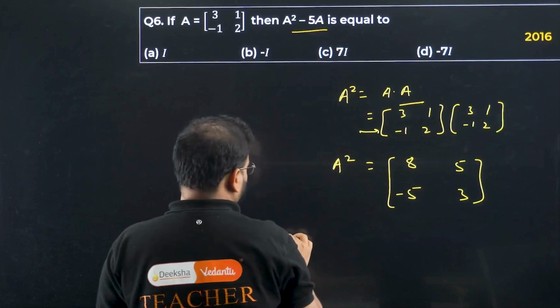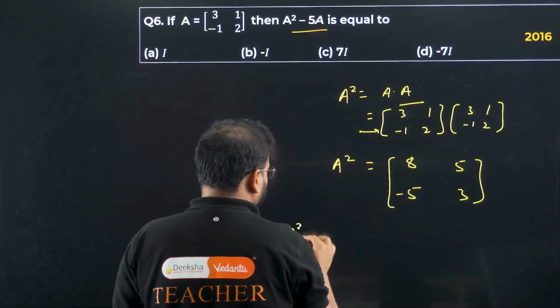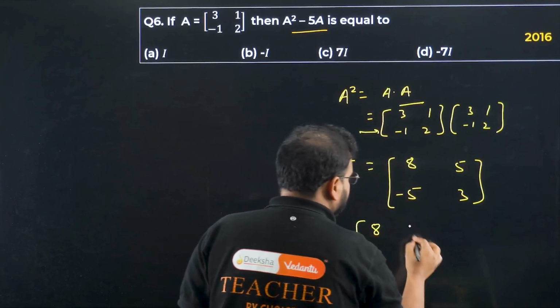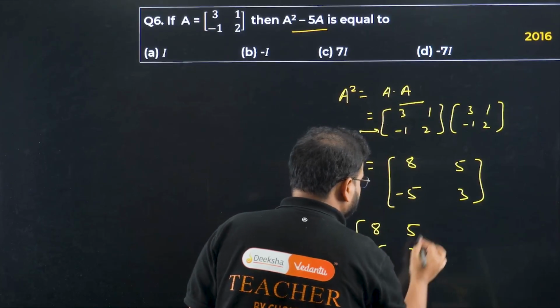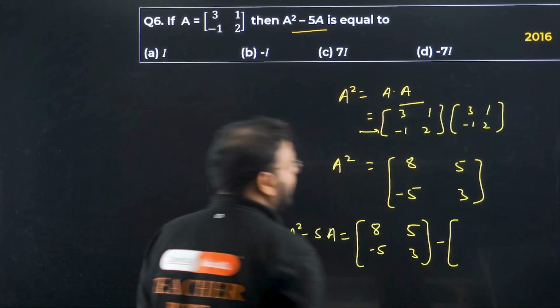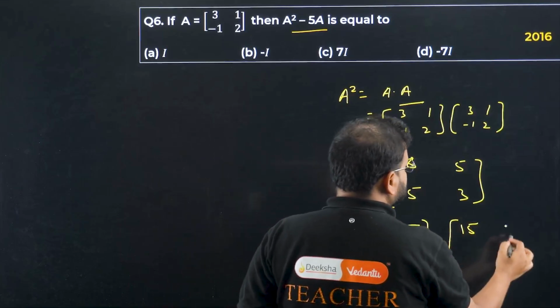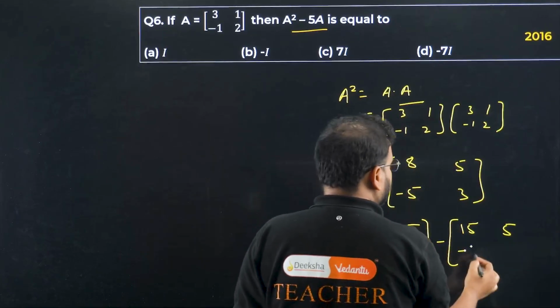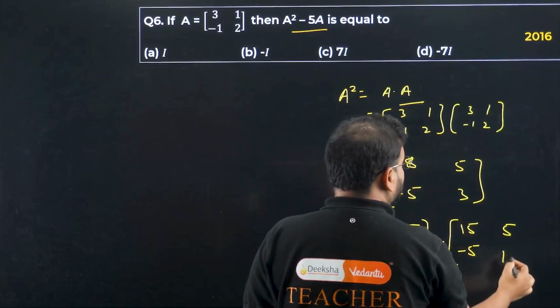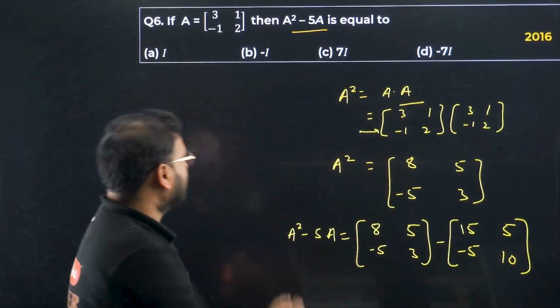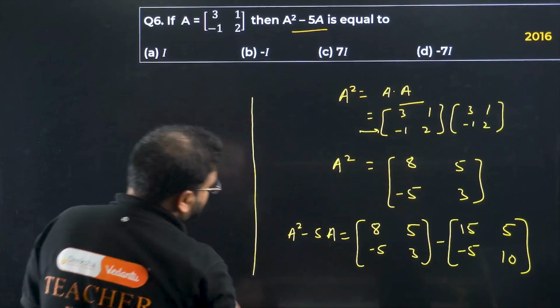Minus 5A. So do it. A square minus 5A becomes the same matrix 8 5 minus 5 and 3, minus sign with 5 into A. Where is A? Over here. 5 into 3 is 15. 5 into 1 is 5. 5 into minus 1 is minus 5 and 5 into 2 is 10. Okay, do it. And the result will be how much?